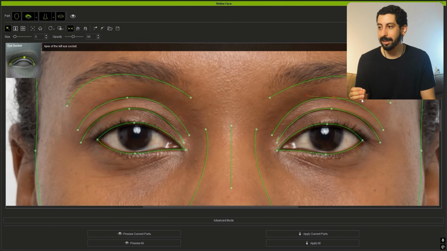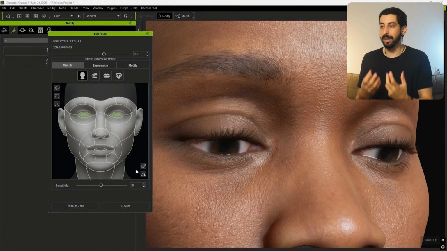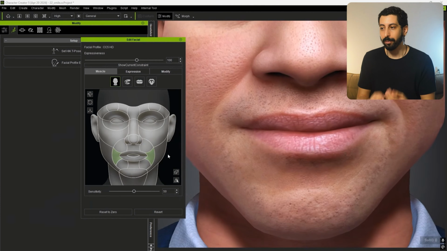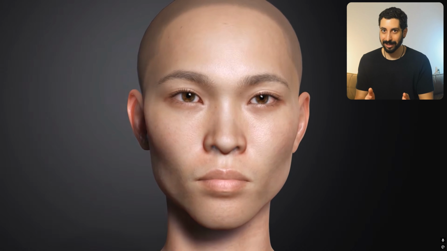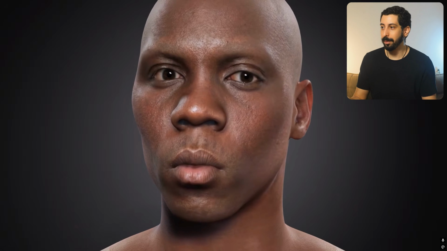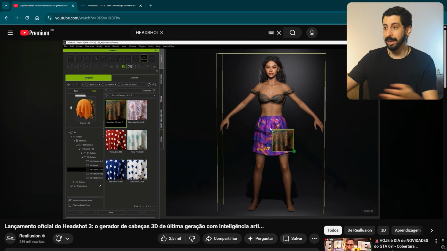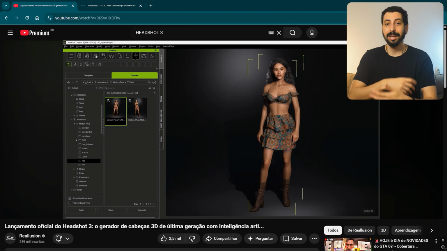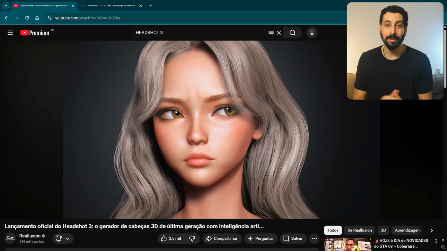This update of theirs allows you to create a character entirely from scratch, already with facial expressions, so it's quite a lot, and like a complete software for you to create whatever character you want, however you want. Let's see this. In fact, they give you the possibility to use artificial intelligence, and within the software itself, you can change the character's clothes. It's compatible with various industry graphics engines, like Unity and Unreal Engine.